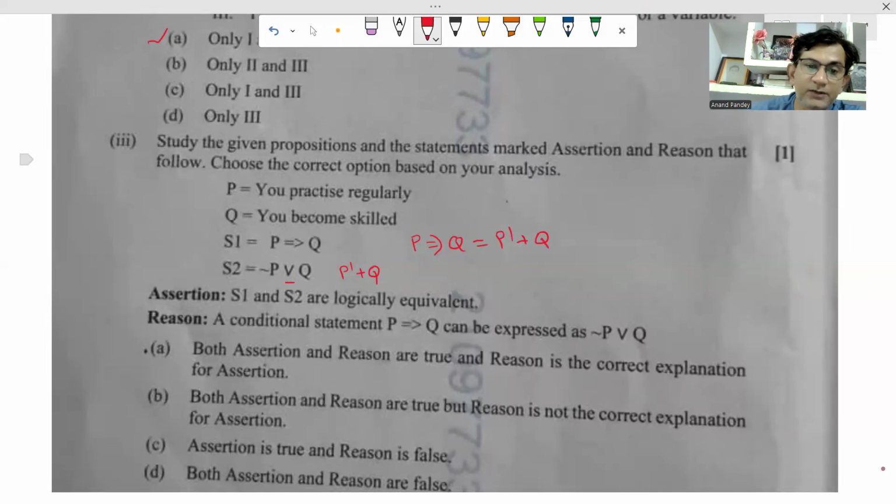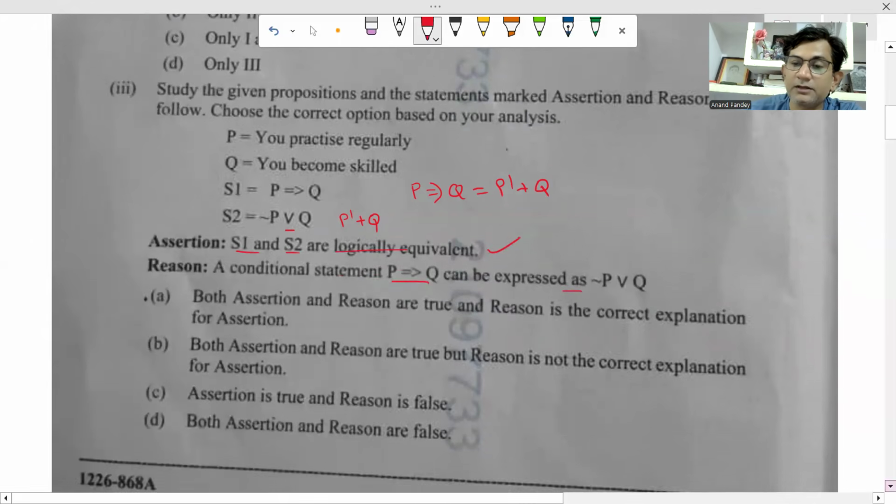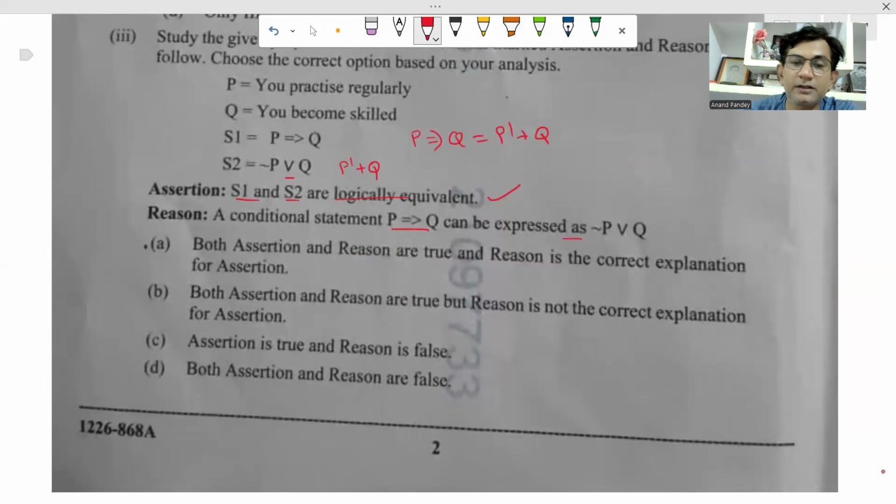Okay, so let's see the assertion. S1 and S2 are logically equivalent, correct? A conditional statement P implies Q can be expressed as not P or Q. Yes, so both are true, and the reason is the correct explanation of the assertion. The option A. Here also, don't write the option A only. Kindly write the full answer. It will take seconds.